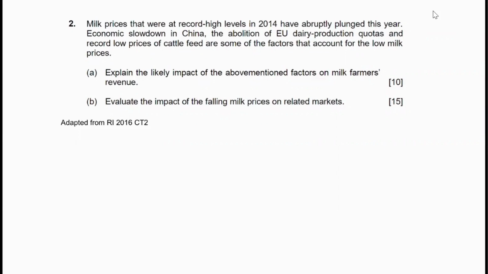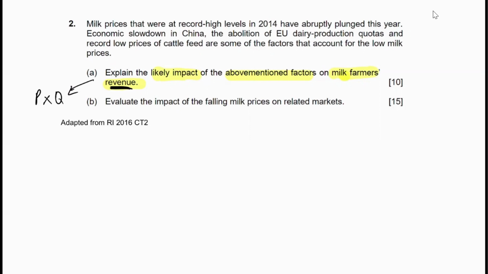So this will be a price mechanism question. They're asking about total revenue and the concepts of elasticity in this question. Let's take a quick look at the question here. Part A asks for the likely impact of the above mentioned factors on milk farmers' revenue. This question is actually testing you on the concept of total revenue. As you may know, total revenue is the product of price times quantity transacted.